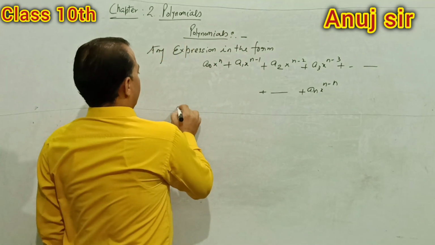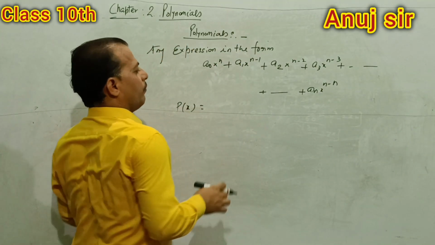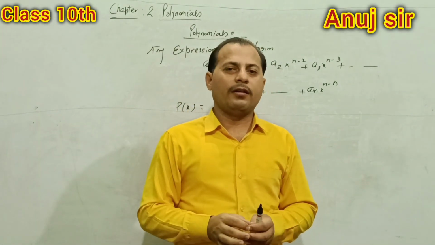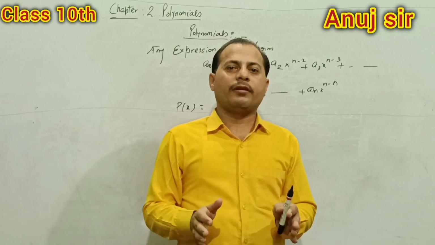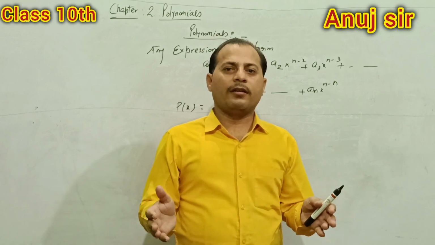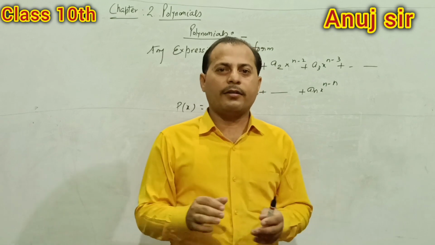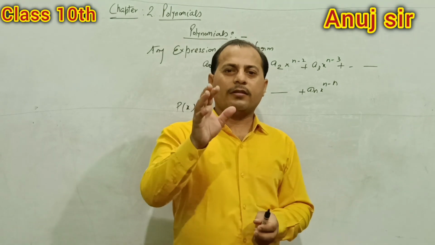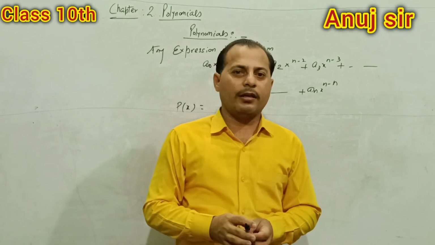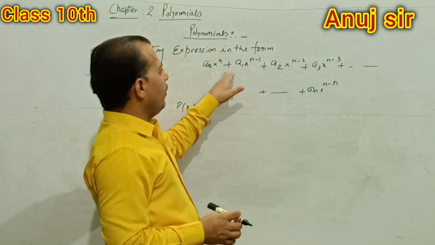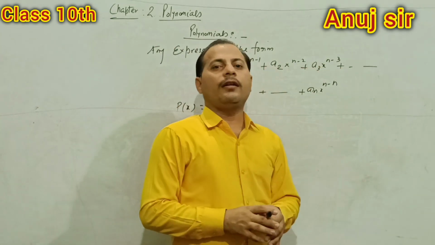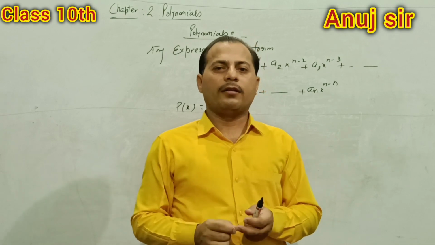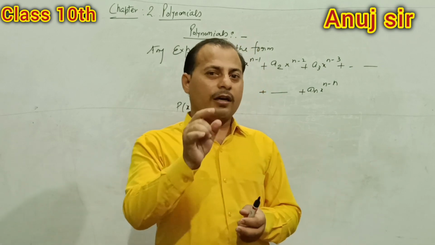So if p(x) is equal to this expression, p is the symbol for polynomial and x is the symbol for variable. I think all of you are understanding. Very simple, nothing is any problem. This is the symbol of polynomial, and n, n minus 1, n minus 2, n minus 3 represent the exponents. All the students always remember,